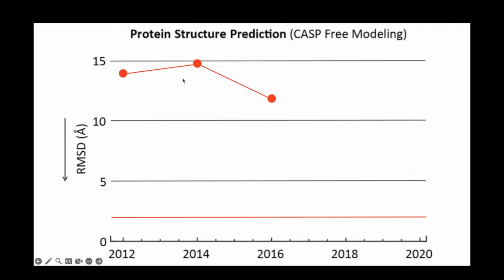People have been trying to do this computationally for a very long time, but until quite recently, in 2016, the accuracy of the best computational methods was still in excess of 10 RMSD, which is very far from experimental accuracy, represented approximately by this red line down here. In 2018, as we probably all know, DeepMind entered the fray with AlphaFold. But the first AlphaFold was very much a refinement of existing techniques. They engineered it better, they added more compute, and they used more recent neural network architectures. But it wasn't really a radical break with the past in the same way that AlphaFold 2 was.